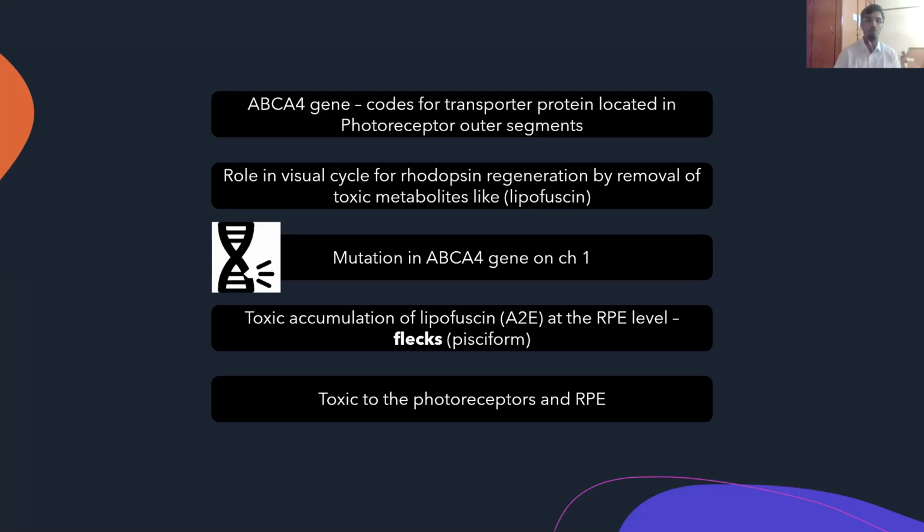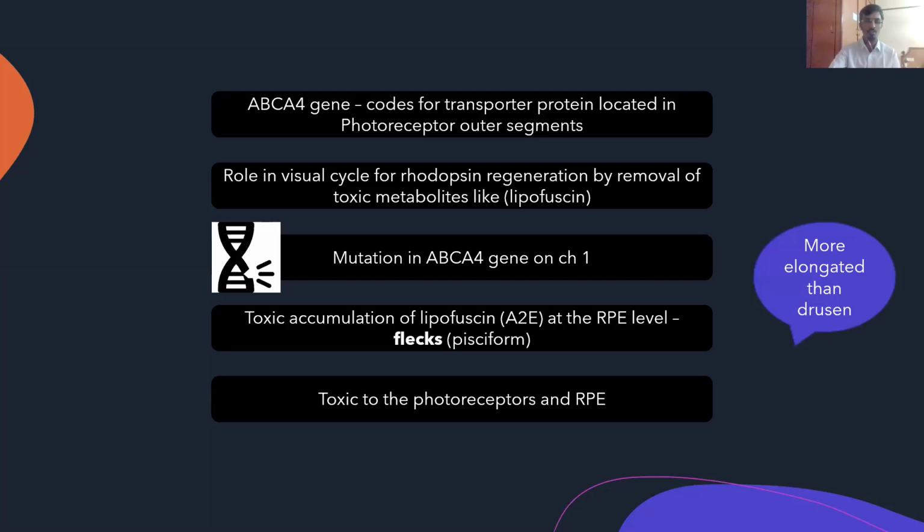So just knowing a little bit about this, it is the most important, most common disorder. So you will need to know slightly more about this disorder as opposed to other dystrophies. The ABCA4 gene codes for a protein located in the photoreceptor outer segments. This gene has a role in the visual cycle, in which it helps in the removal of toxic metabolites, of which lipofuscin is the main one that needs to be removed. What happens in this disease is there is a mutation in the ABCA4 gene on chromosome 1. This causes a toxic accumulation of lipofuscin, in particular A2E, which collects at the RPE level. This is known as the flecks. And these flecks, or the lipofuscin deposits, are toxic to the photoreceptors and the RPE.